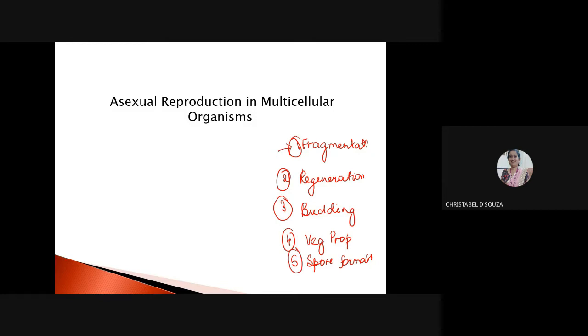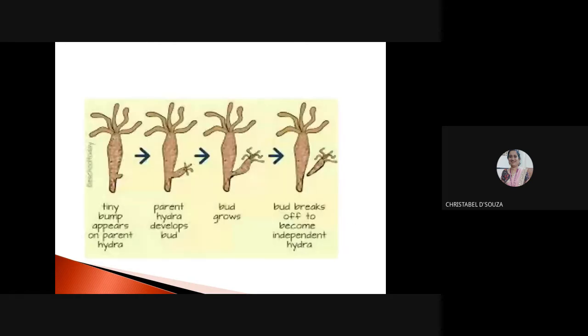Fragmentation, breaking into small pieces or fragments. The example that we studied for fragmentation was Spirogyra. Regeneration, I talked about planaria, where the animal gets broken and each part develops into a new animal. Budding is where buds are formed. Here we talked about Hydra. Vegetative propagation, the examples we talked about were potato, bryophyllum, and sweet potato. And spore formation, we spoke about Mucor. Now that is my asexual reproduction.